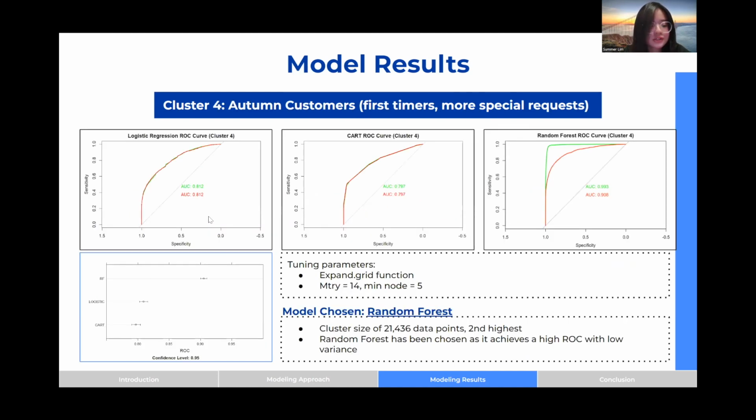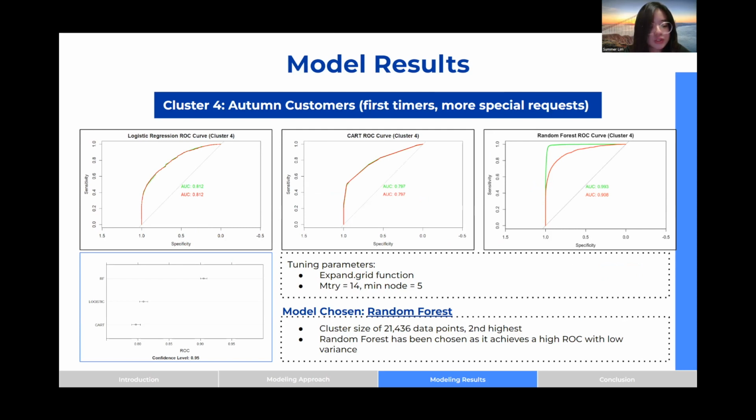Next, for cluster 4, it consists of customers who come in mainly in fall, and it's a peak period for the hotel. The total number of data points in this cluster is 21K, making it the second largest cluster. And comparing the curves and cross-validation results in the box plot, we have chosen the random forest model and the tuning parameters I showed above.